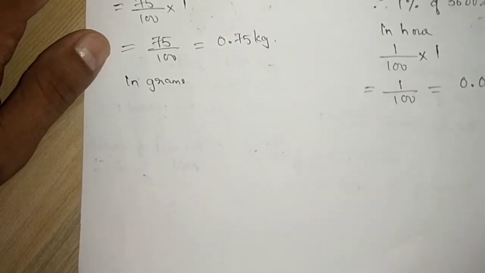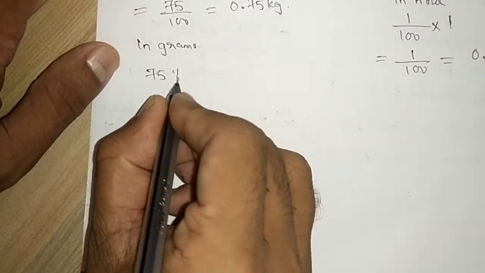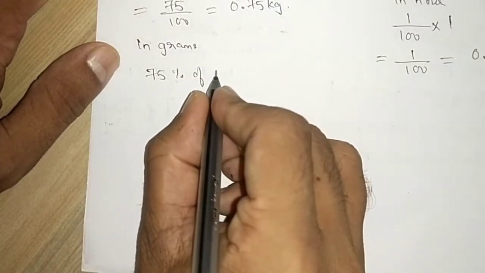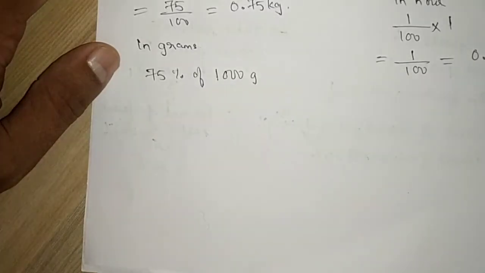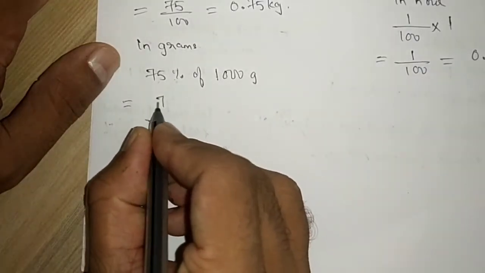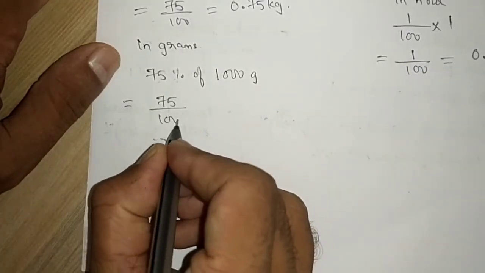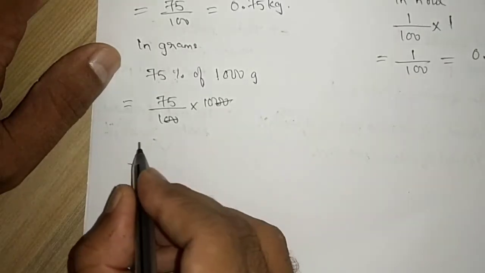In grams, 75% of 1 kg. In 1 kg, how many grams are there? 1000 grams. So I want to find 75% of 1000 gram. So I will write 75 divided by 100 into 1000. 00 will cancel out.